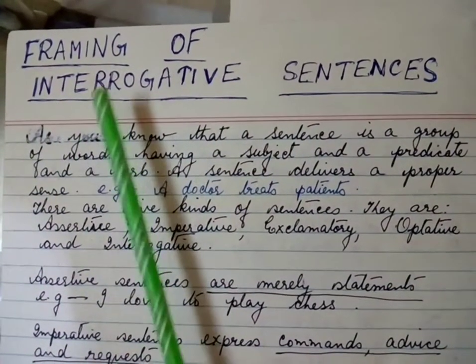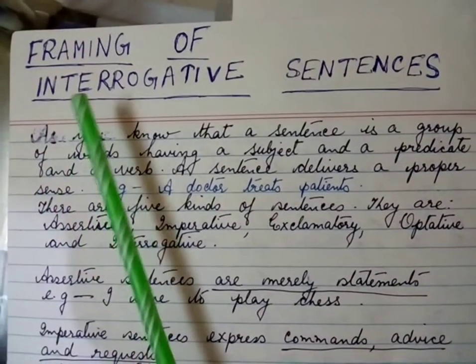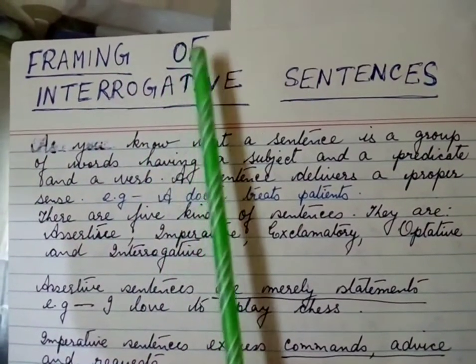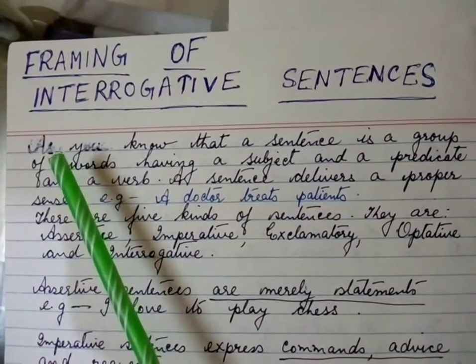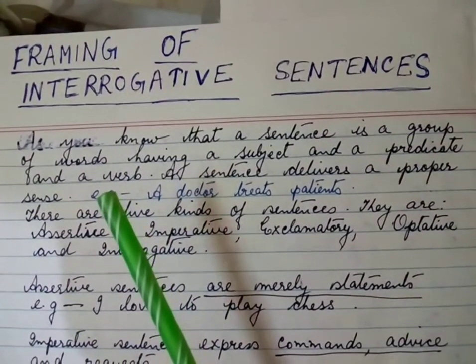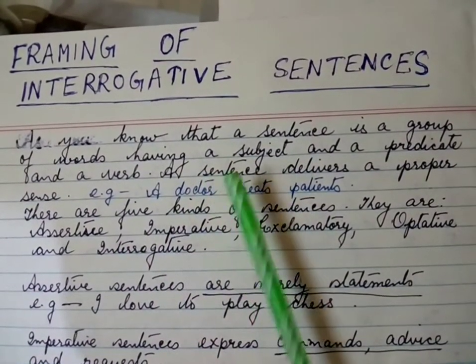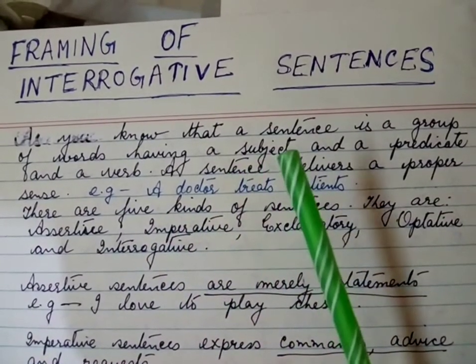We are going to discuss a lesson in grammar entitled Framing of Interrogative Sentences. At first, let us recapitulate what a sentence is, although you have studied it in your earlier classes.